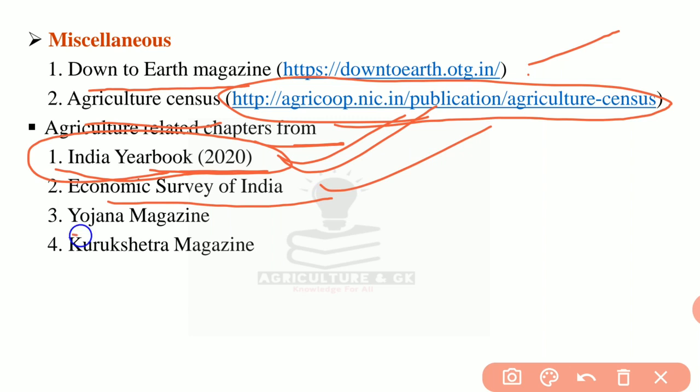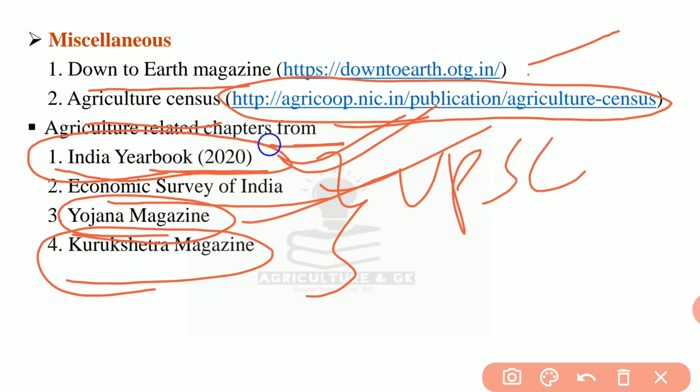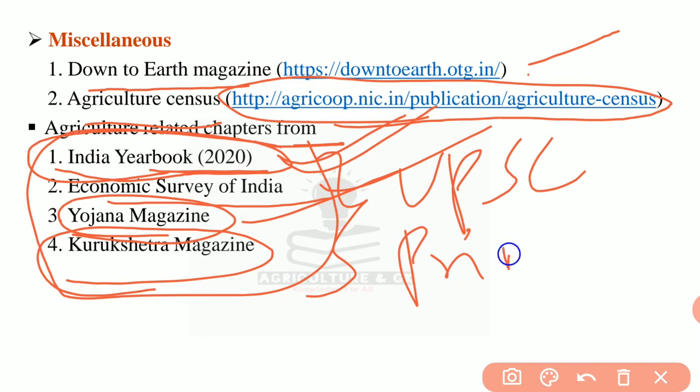Next are Yojana magazine and Kurukshetra magazine. These have to be read by every UPSC aspirant. These are primary sources for everyone. Not only for the agriculture optional syllabus, for everyone, these are primary sources.